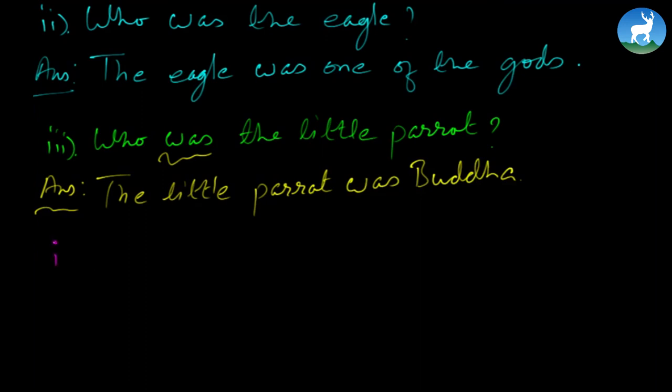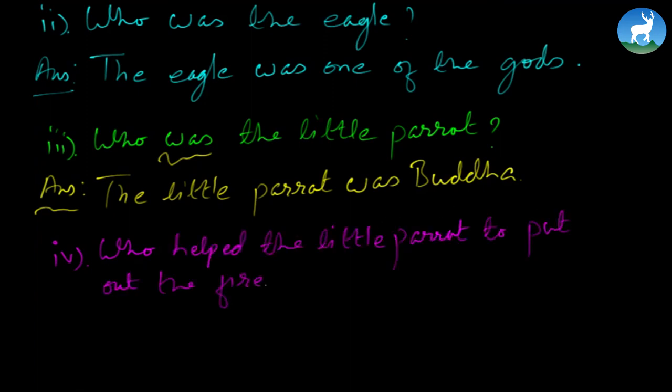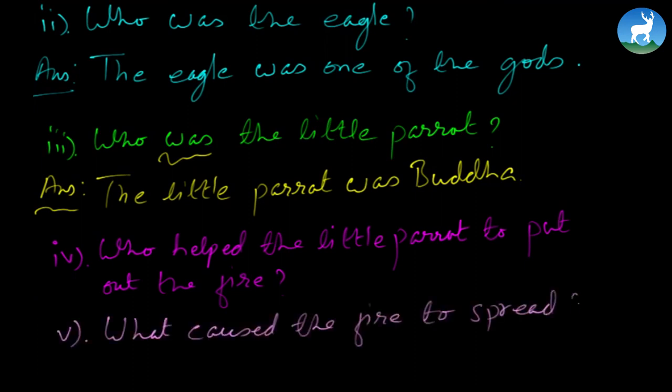Now let's look at number 4. Who helped the little parrot to put out the fire? Again, isn't it a very simple question? Number 5. What caused the fire to spread? Now, how did the fire spread in the jungle? The answer to this is very simple actually. It was the wind, which caused the fire to spread. So these are the questions. You can easily do it at home.